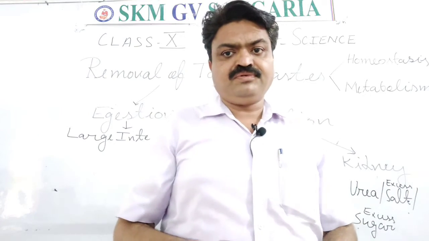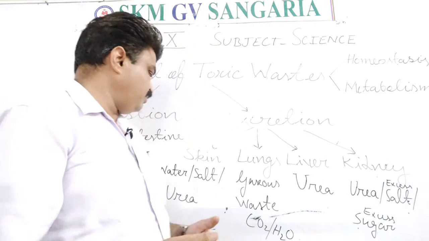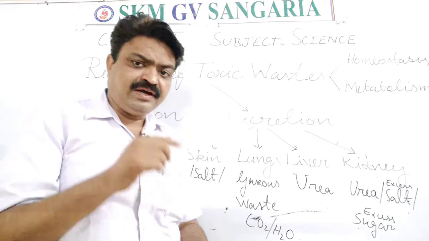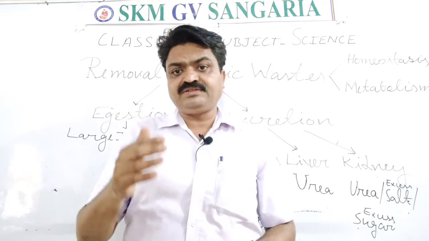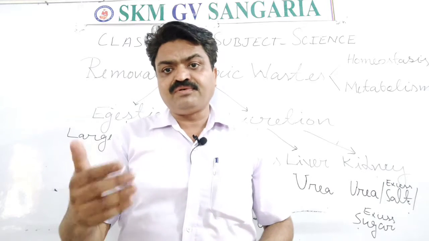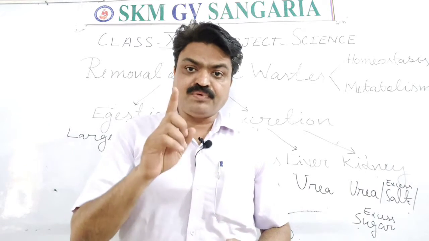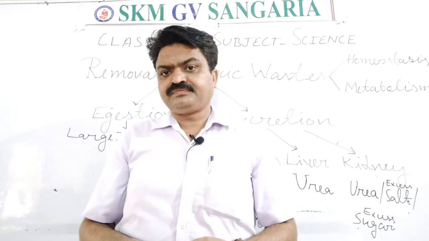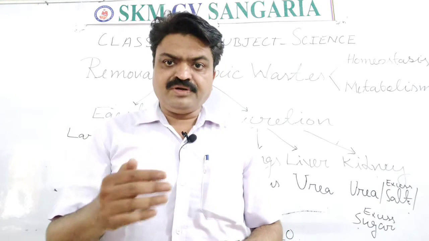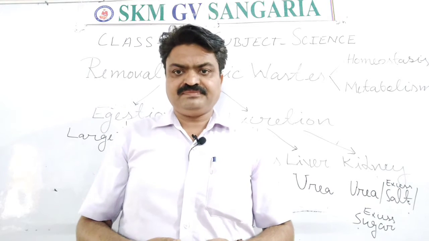Mainly excess water is removed by our body, salt is removed, and with this a small amount of urea is also removed by the skin pores, students. And with the help of this our body homeostasis is maintained.